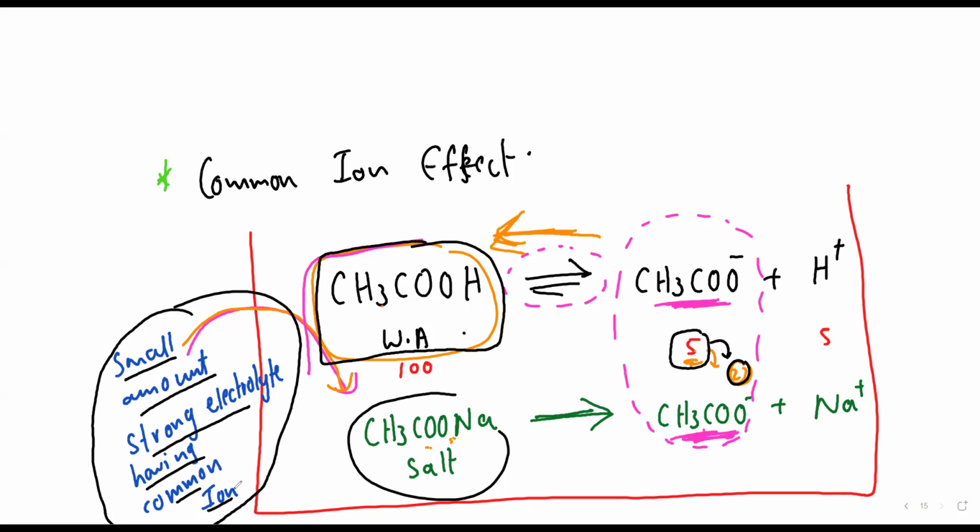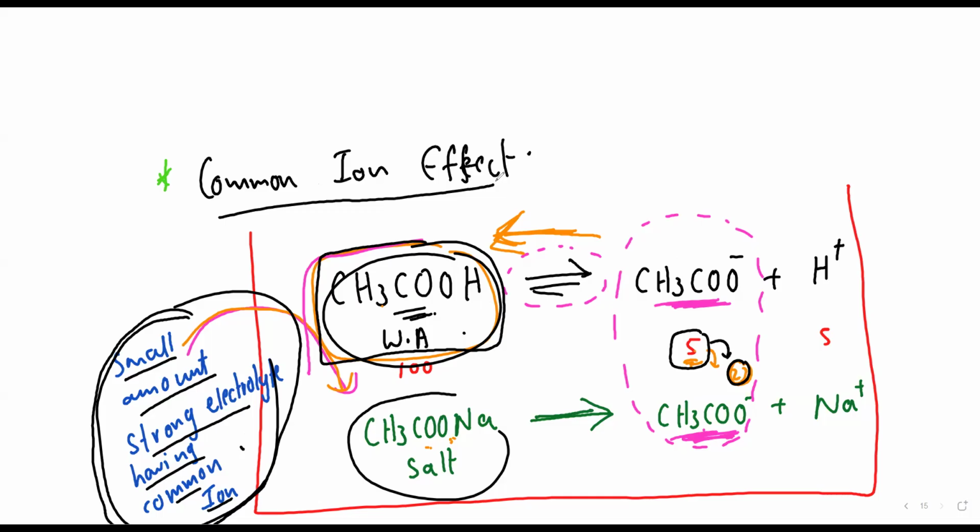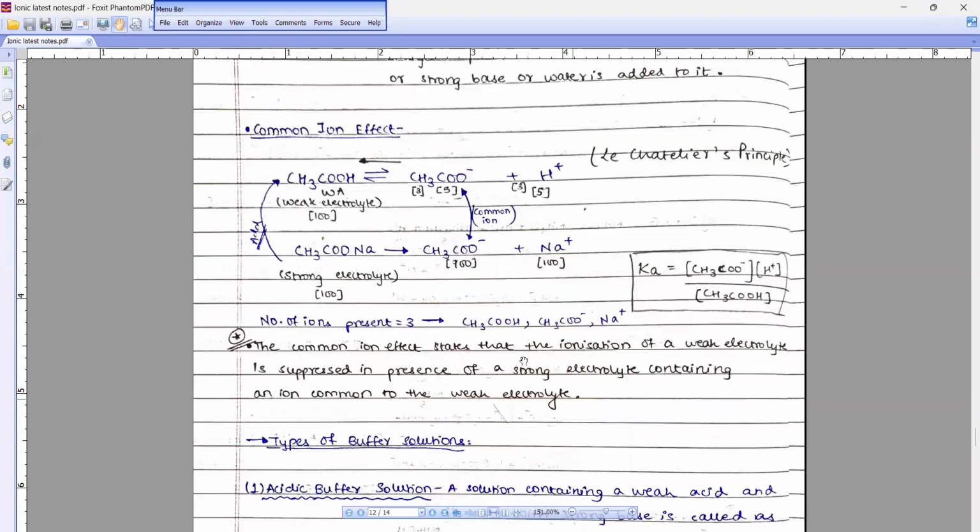Have you understood this? Yes, sir. So the suppression of the degree of dissociation of weak electrolyte by adding a small amount of strong electrolyte having common ion is known as common ion effect. Clear? Yes, sir. Zoya, beta, have you understood this, dear? Very nice. So look, beta, this is what I have given here.